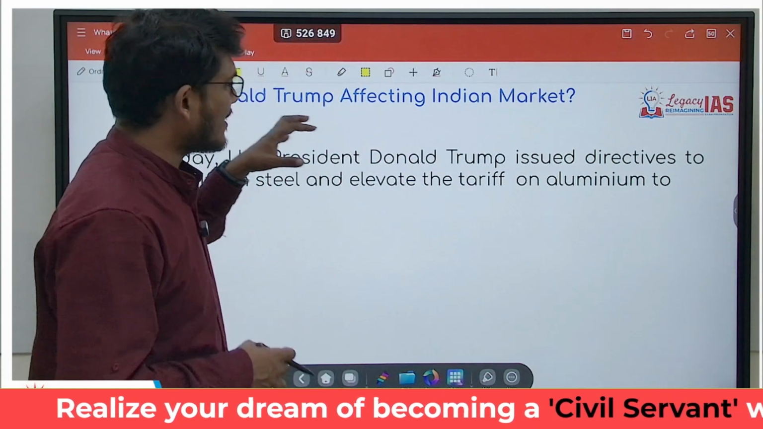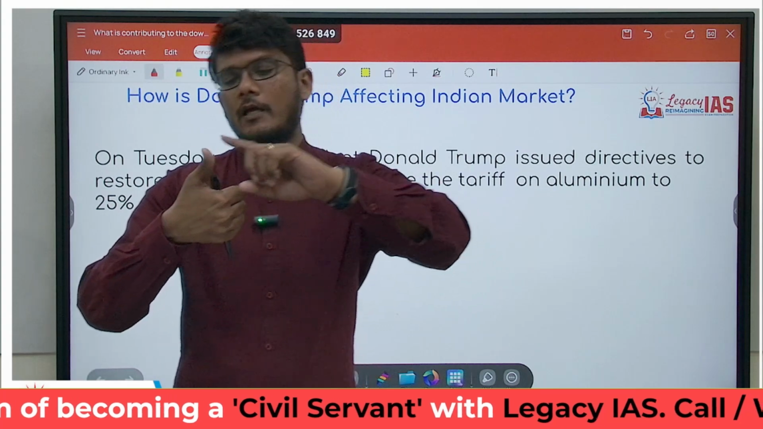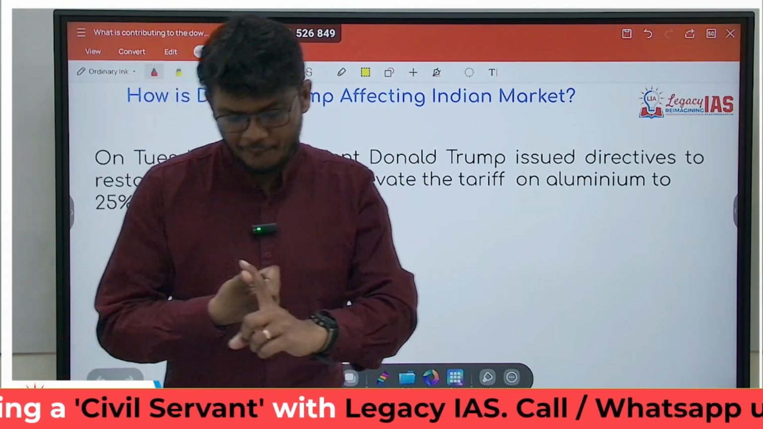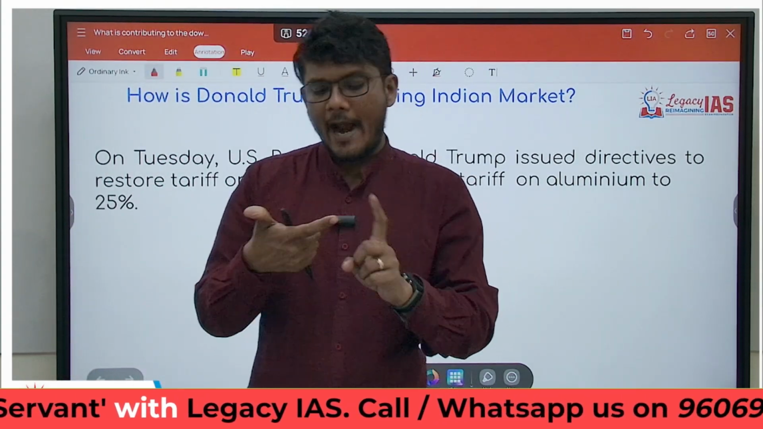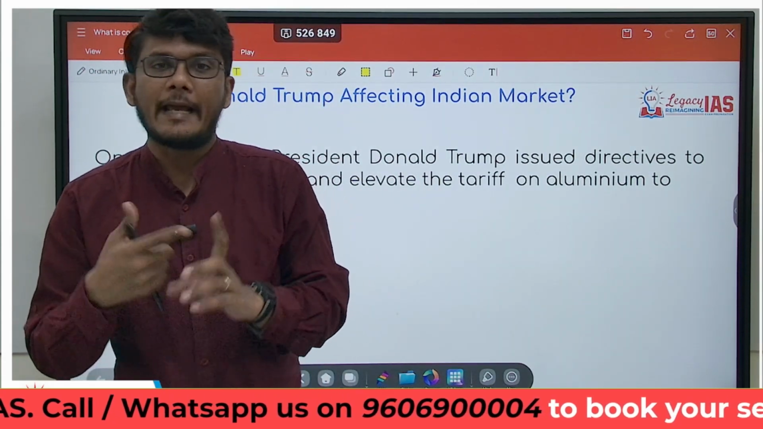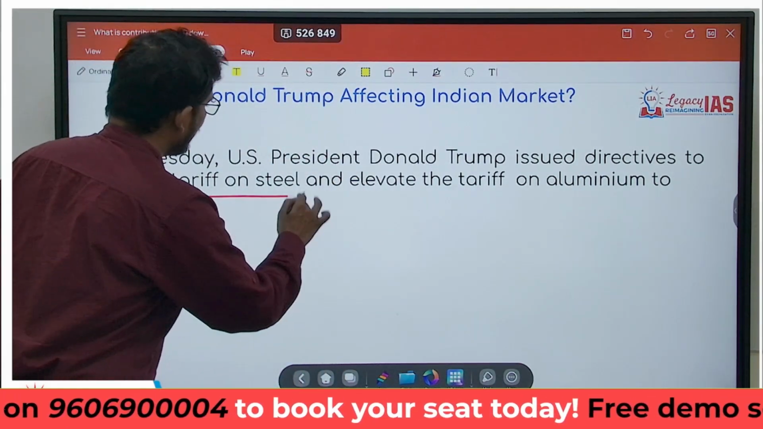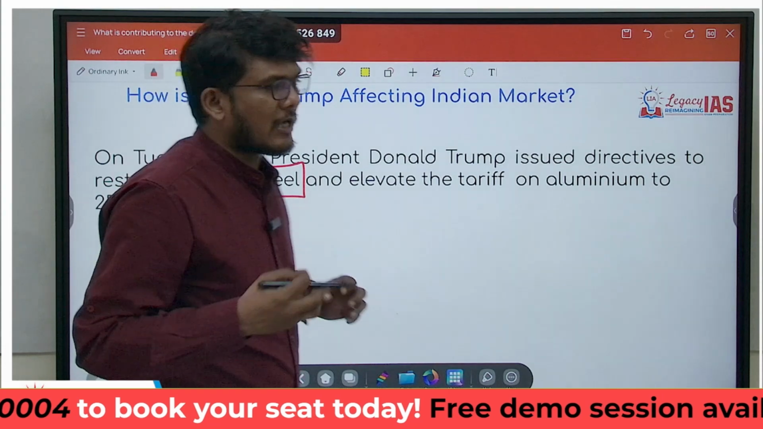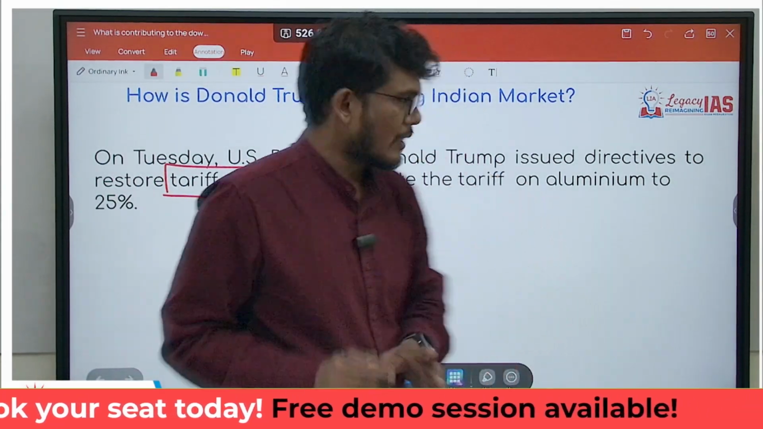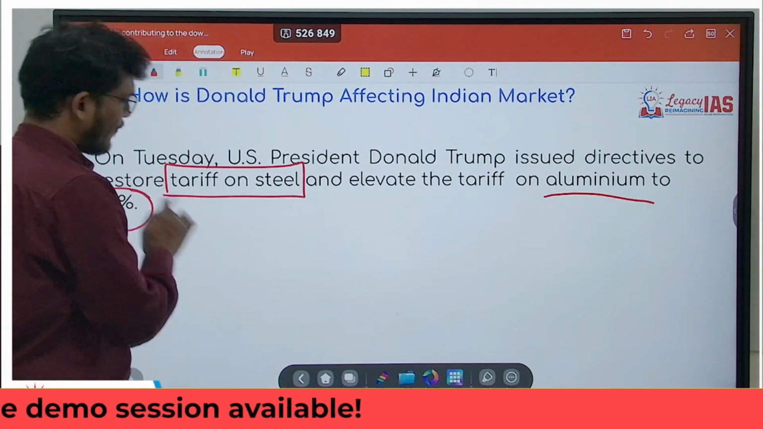What Donald Trump has said is, he issued a directive saying that we will restore the tariffs which were there on steel, and we will increase the tariffs on aluminium. What does this mean actually? See, the tariff on steel was taken back. Now Donald Trump is restoring it. As far as the tariff on aluminium is concerned, it will be increased by 25%.